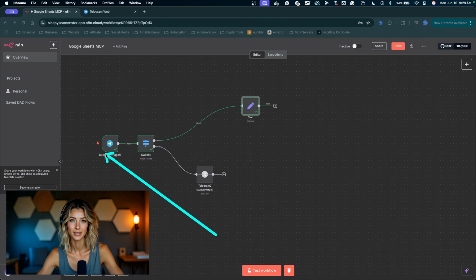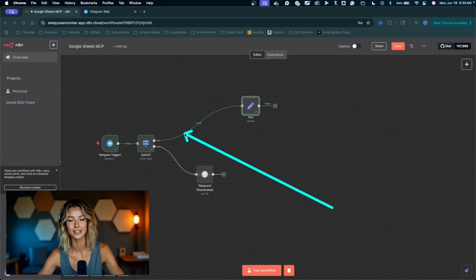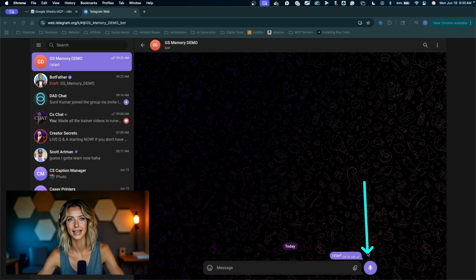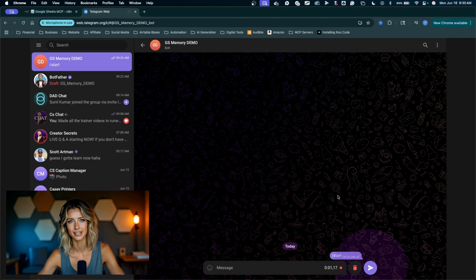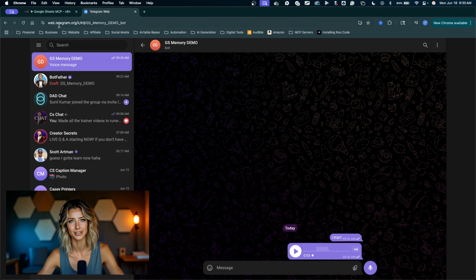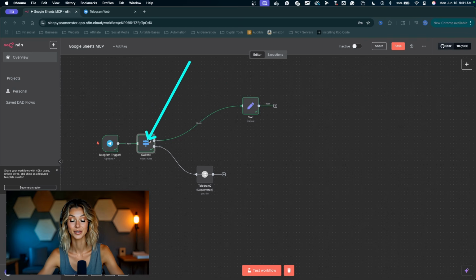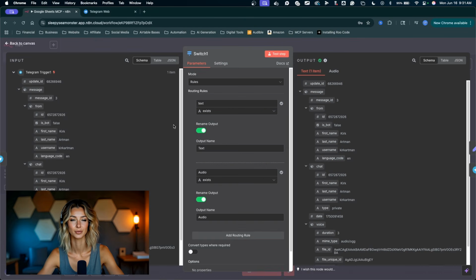Let's trigger this audio route now. So we're going to have to rerun the Telegram trigger. I'm going to delete all of the testing data, click the trash can right here, click on test workflow. Let's jump into Telegram, and I can add an audio message here. Testing audio. Great. Let's jump back into n8n, and that one has triggered off. Now I'm not actually sure why it's running down the text route. It should be running down the audio route, but let's jump into the switch node and be more specific here.